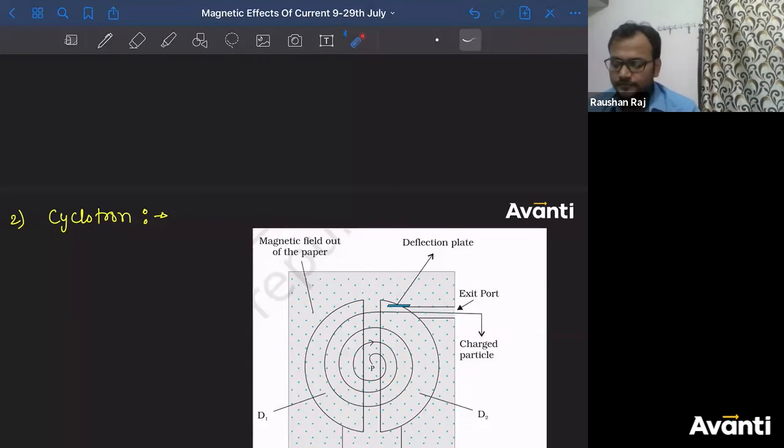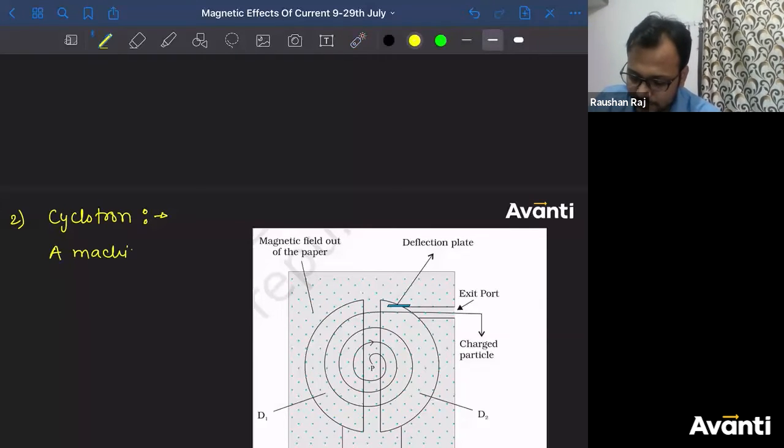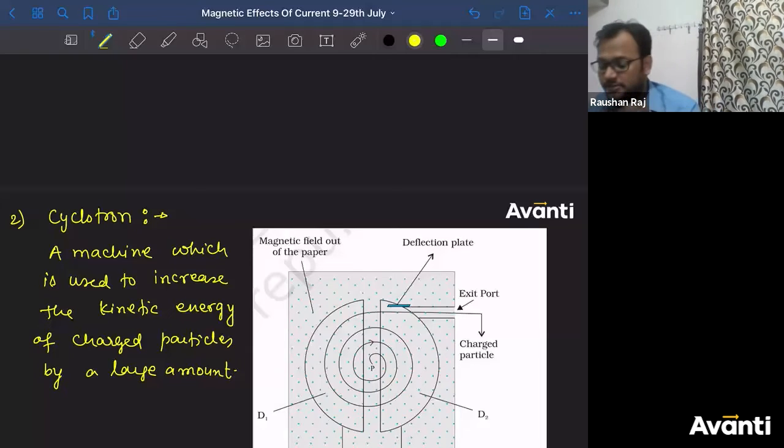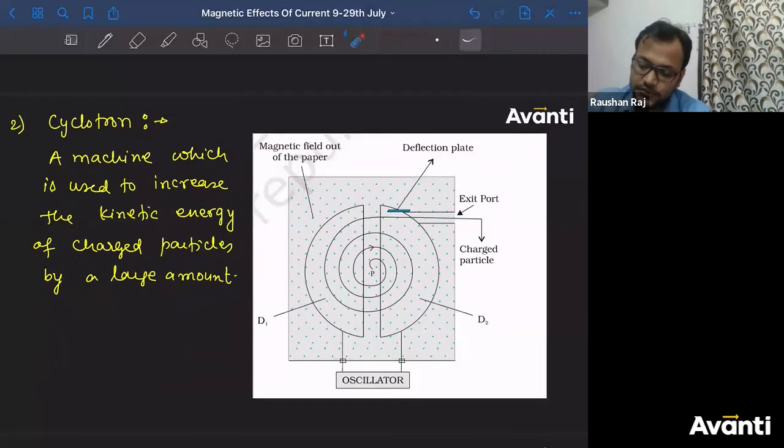So what is cyclotron बच्चा लोग? तो cyclotron is a machine. ये क्या है? एक device है और a machine which is used, देखो बहुत खूबसूरत सा machine है ये, which is used to increase the kinetic energy of charged particles by large amount. तो बहुत large amount में अगर आपको किसी भी charged particle का velocity बढ़ाना है, then we use a cyclotron.